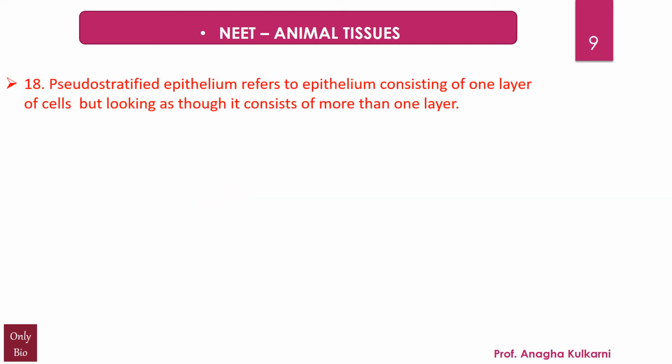Point number 18. Pseudostratified epithelium refers to epithelium consists of one layer of cells but looking as though it consists of more than one layer. Point number 19. The skin is the largest human organ.